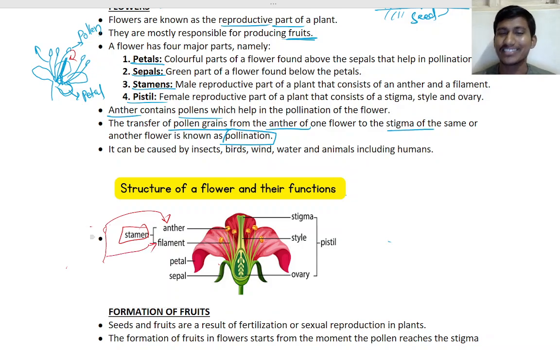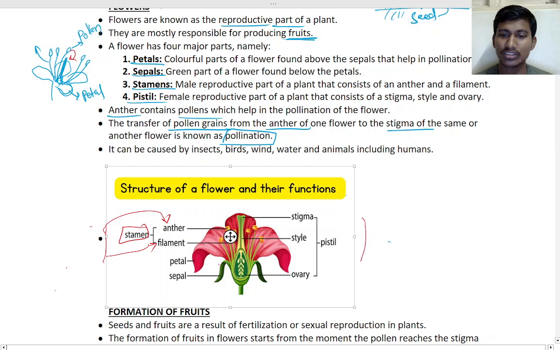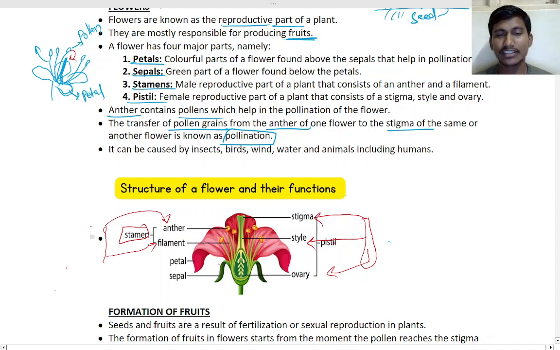Understand? Next, the female part. This is the female part, that is the pistil. The whole thing is pistil, from here to everything. Inside this will be the ovary, and this is the ovary, right? Then this middle part is the style, and the upper part is the stigma. Okay, so these are the parts.